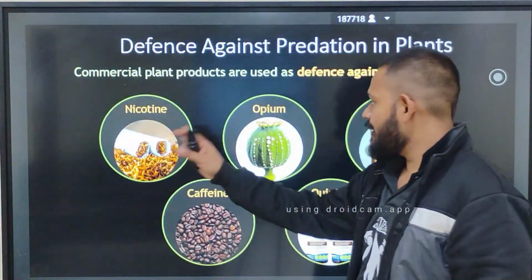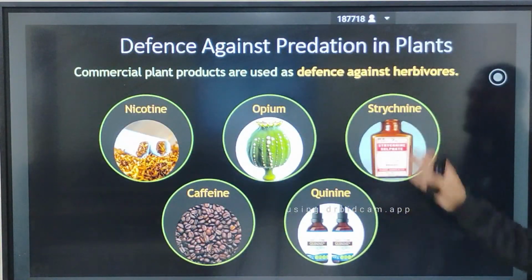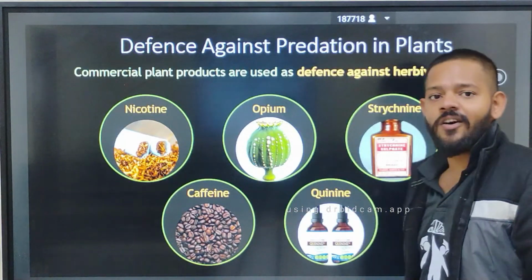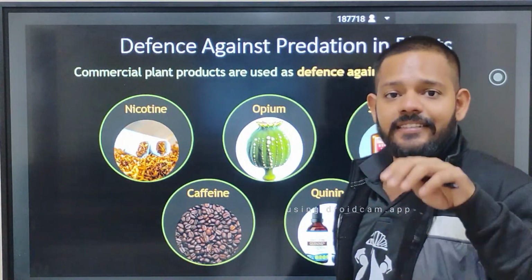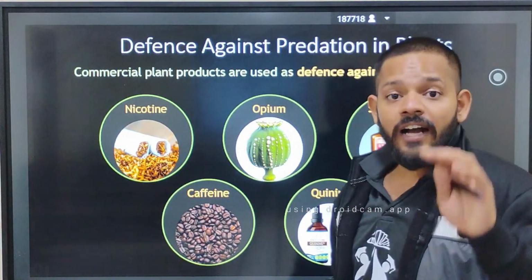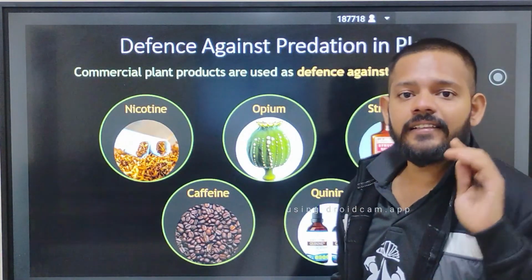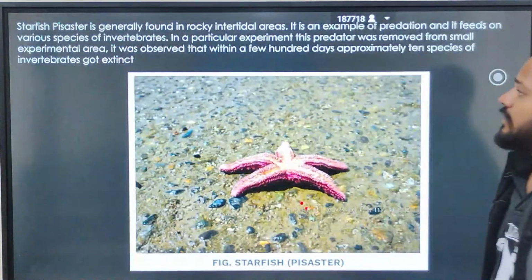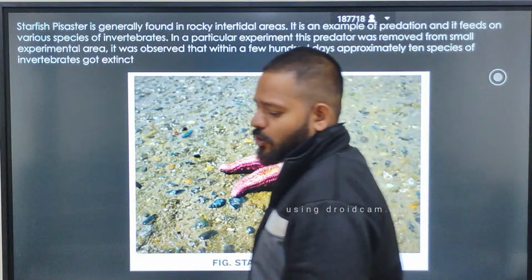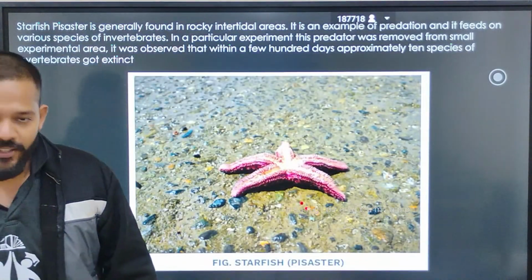Okay, so these are the chemicals: nicotine, opium, cetirizine, caffeine, quinine. All these are bitter in taste, and some even have the power of toxin. They can kill the herbivore. Okay, one more example that shows you that the predator is very important.